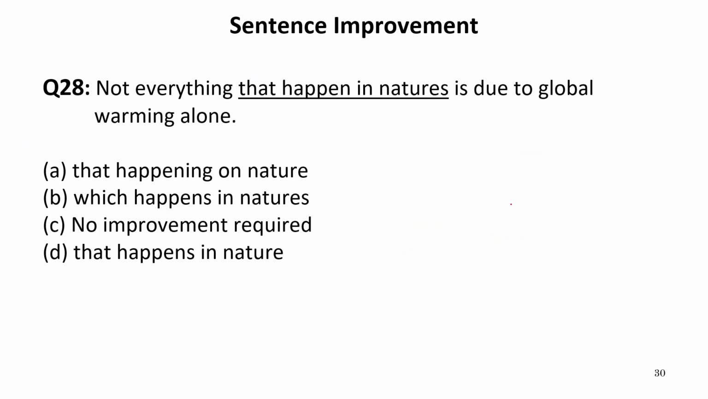Now let us move to the next one. Not everything that happens in nature is due to global warming alone. First of all, we cannot write nature in plural form. Nature is singular. Also, everything is a singular noun form. This word everything is a singular subject. It is an indefinite pronoun, so we need the singular form of the verb with it. So this happen is incorrect. It should be in singular form.